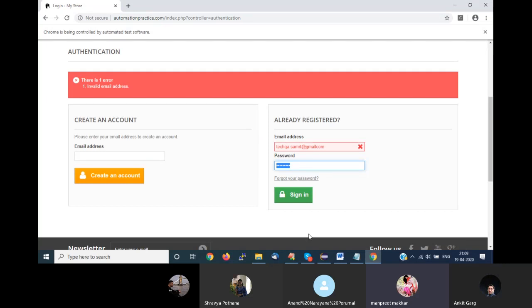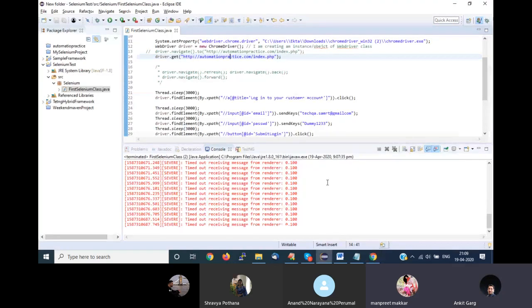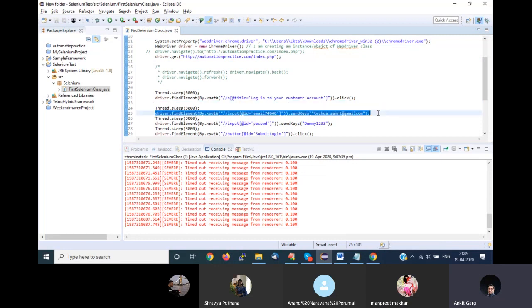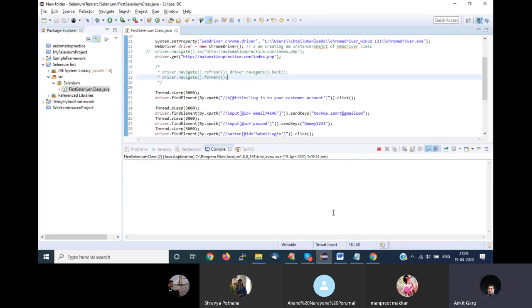Sir, can you help me understand how to read the error? How will I know in Eclipse that the error is in the email address? Okay, so let's say you make some mistake, say you have not entered the value of this field properly. Then your script will fail. Your script should fail at line number 25.